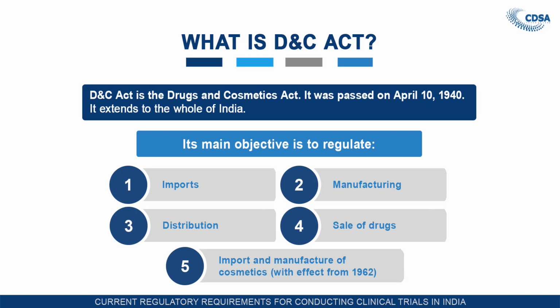This Act extends to the whole of India, including Jammu and Kashmir. Earlier it was except Jammu and Kashmir, but since 1972, with the amendment, the words Jammu and Kashmir exception have been removed and now it extends to the whole of India.